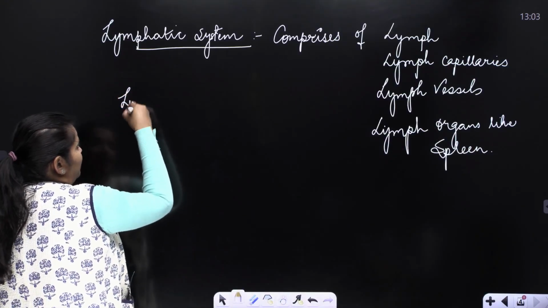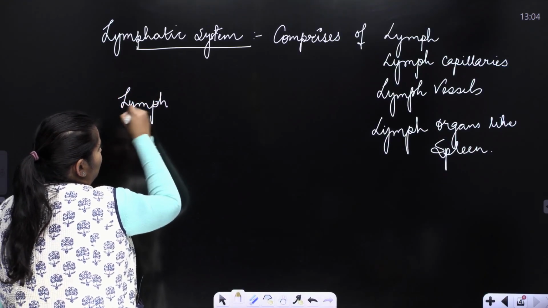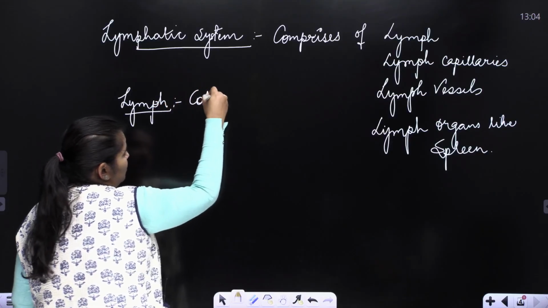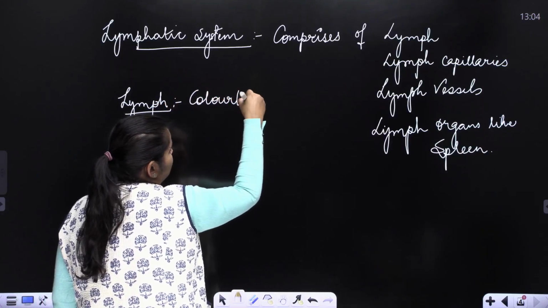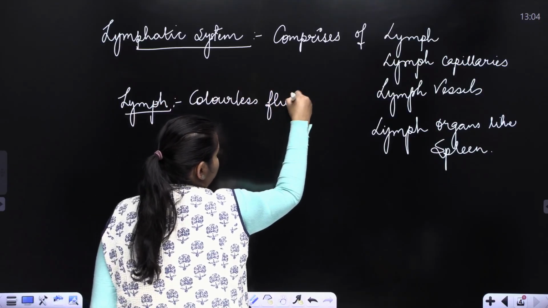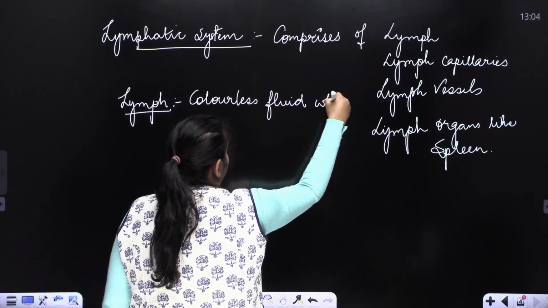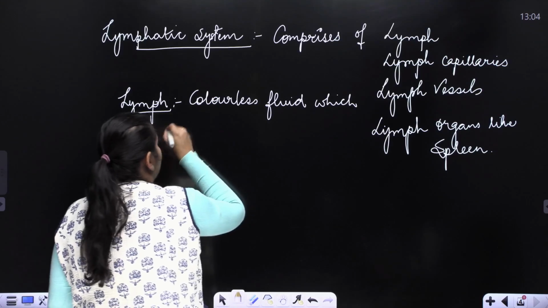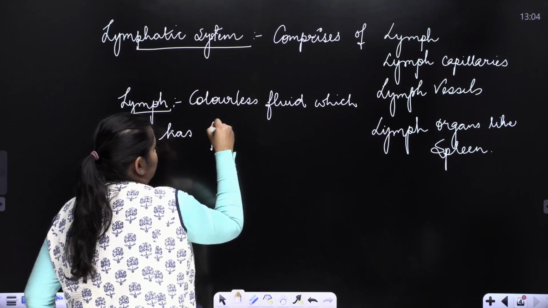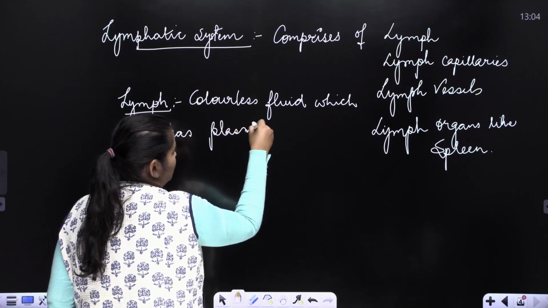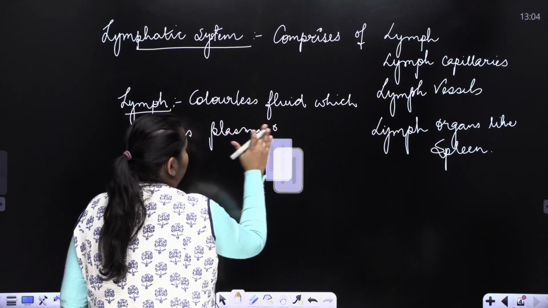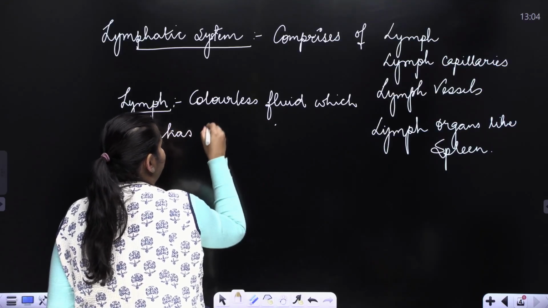Lymph is a colorless fluid which has plasma, or the blood plasma.